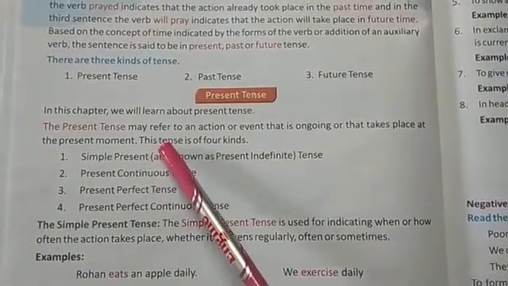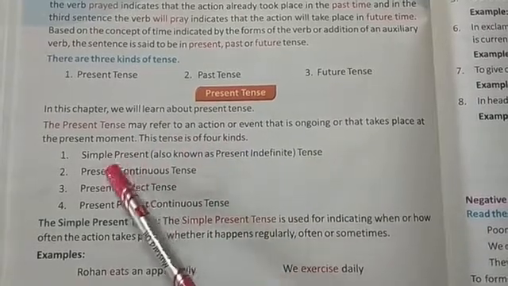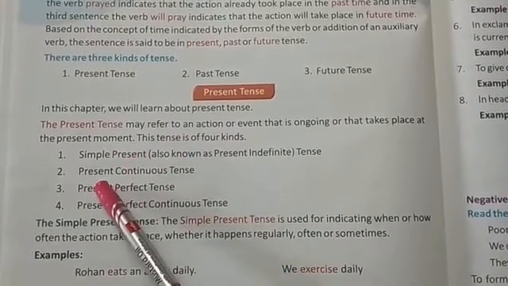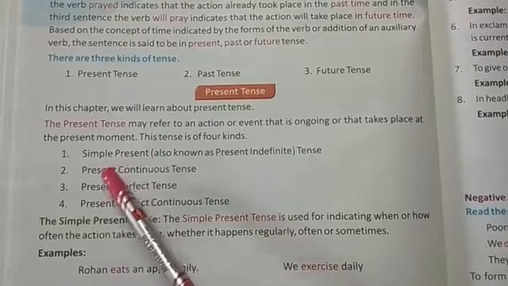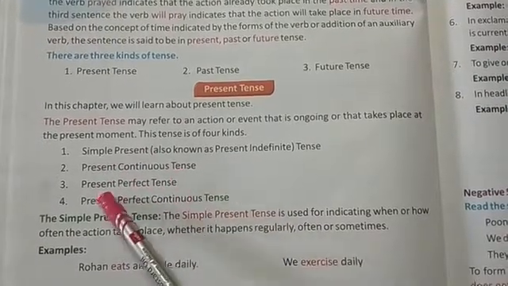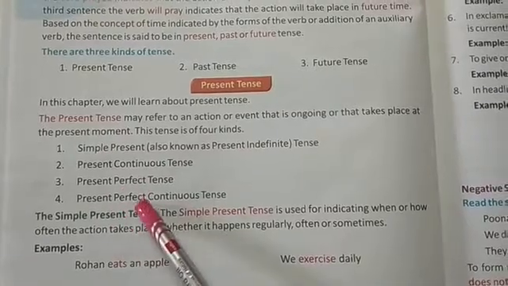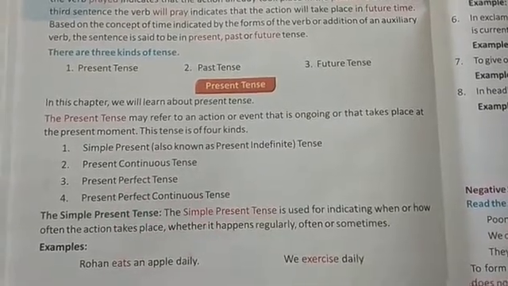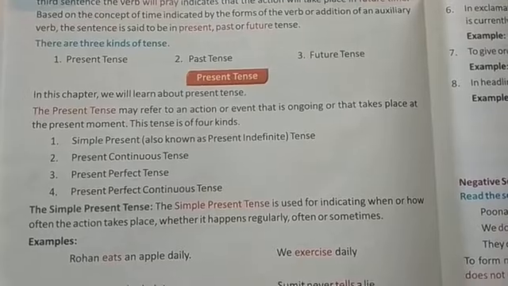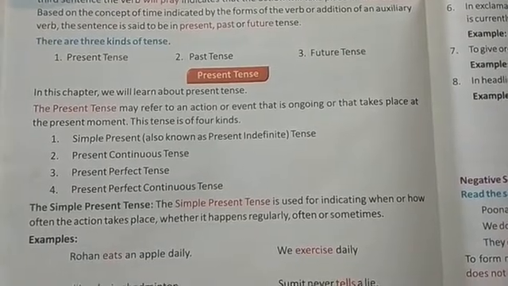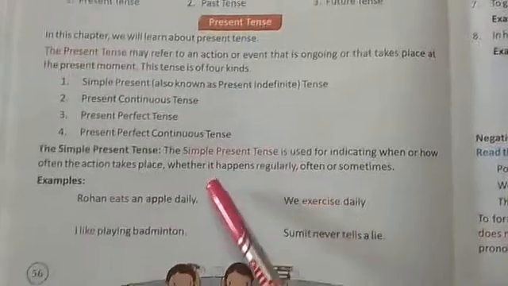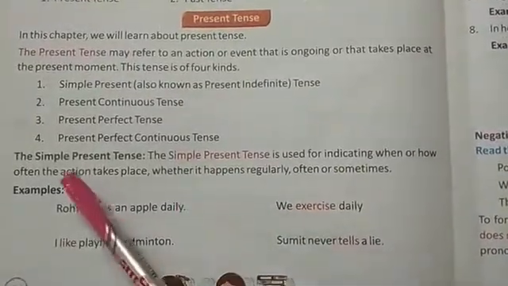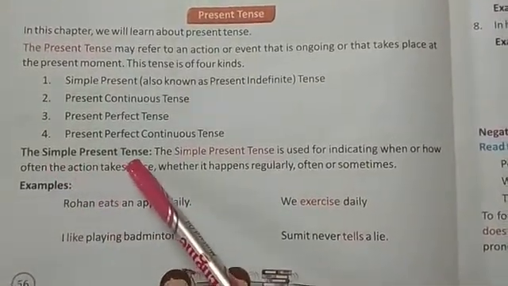So this present tense is of four different kinds: simple present, present continuous tense, present perfect tense and present perfect continuous tense. So present tense is mainly of four different kinds which are given. So now we will read it elaborately. The simple present tense.